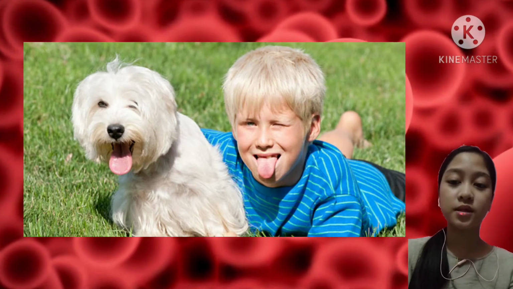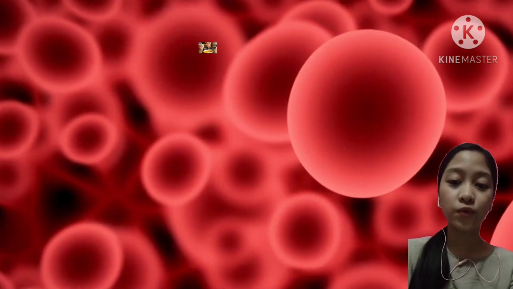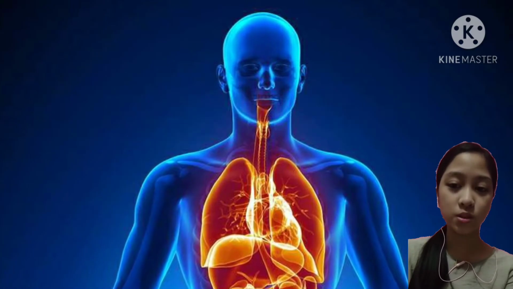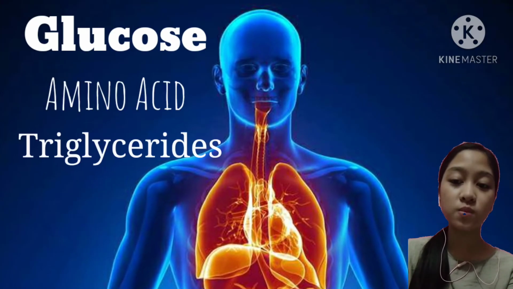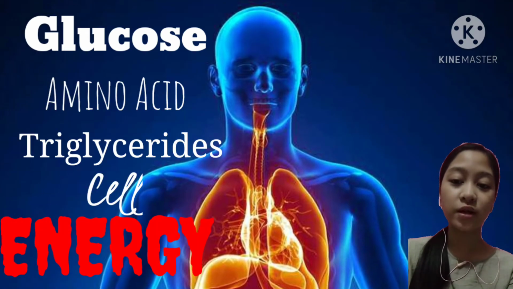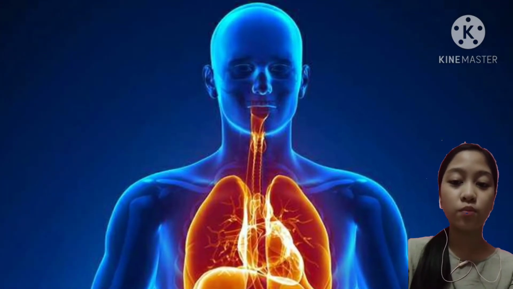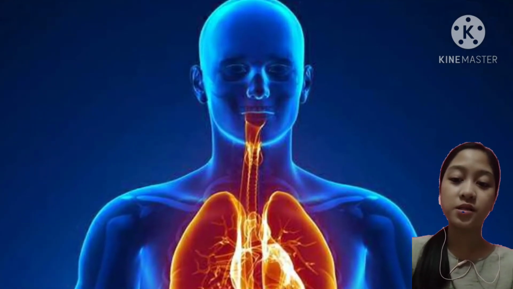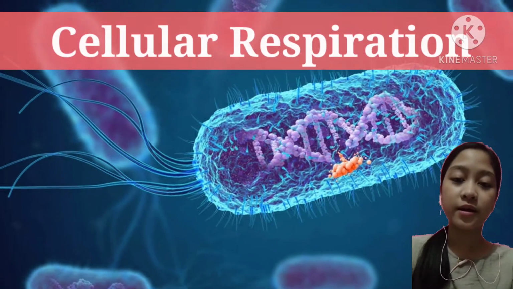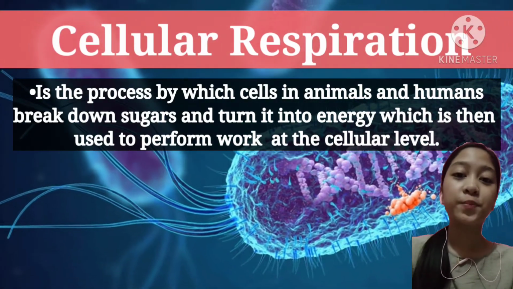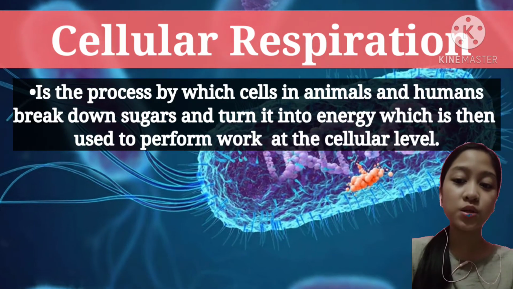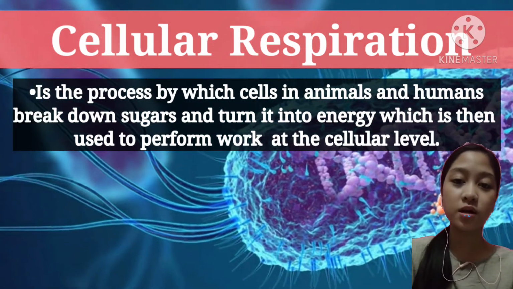Animal and human cells get the energy they need from the food they eat. The digestive system breaks down the food into molecules. The cells convert those molecules into a form of energy they can use. When you breathe out, you get rid of the carbon dioxide produced during cellular respiration. Cellular respiration is the process by which cells in animals and humans break down sugar and turn it into energy, which is then used to perform work at the cellular level.